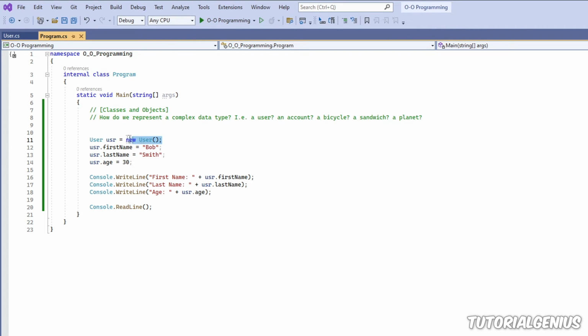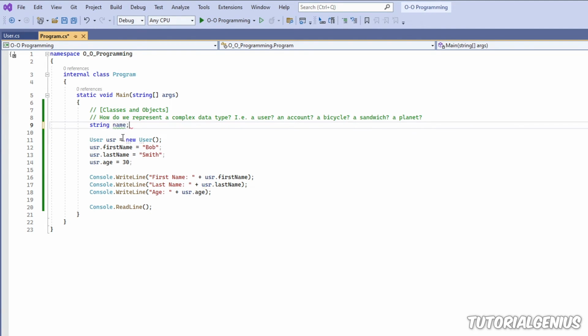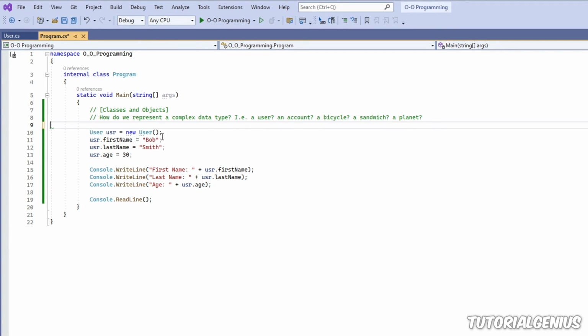So the process here, what we're doing is creating an object. Just like when we create a simple string variable called name, for example, when dealing with custom classes and things like that, these are called objects. And now you can see where the term Object Oriented Programming came from, because we represent real world things like users, cars, bicycles as objects, like classes.